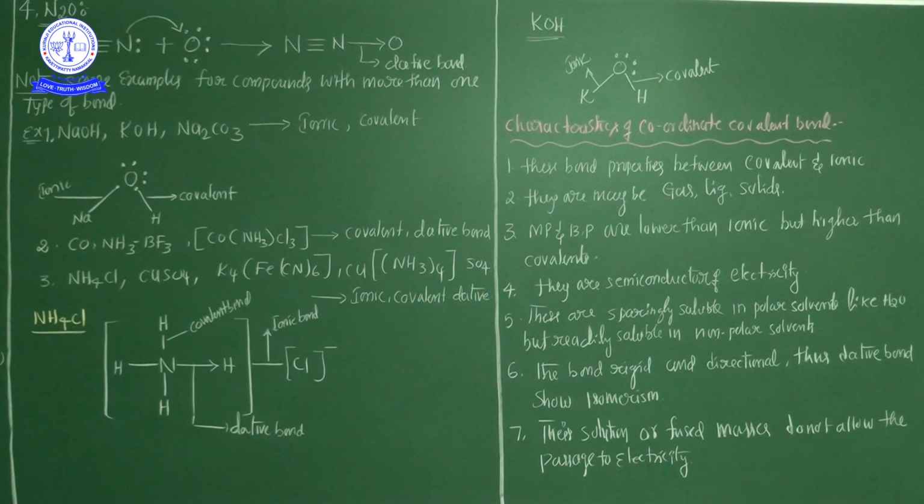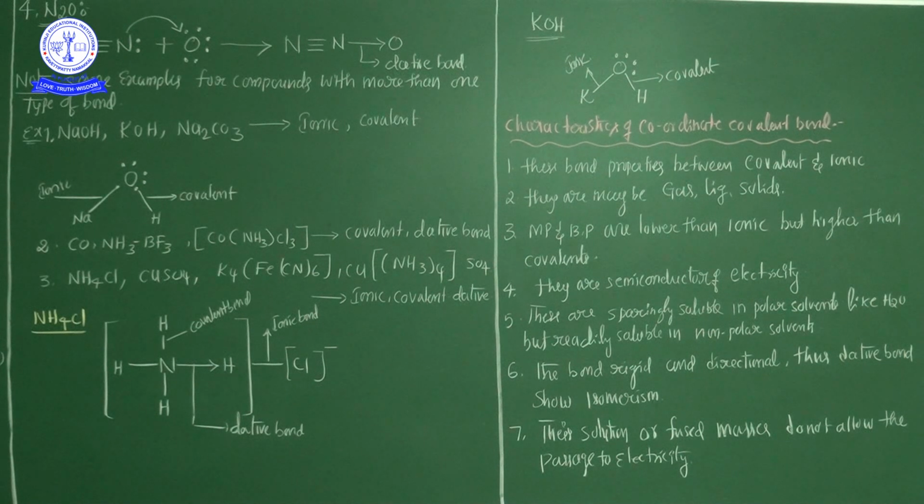But my dear students, the important point is that actually 3 different types of bonds are there: ionic bond, covalent bond, coordinate covalent bond. Some molecules show only either ionic bond or covalent bond or dative bond. But some molecules show combinations of bonds. It's nothing but some molecules show both dative bond and covalent bond. Some molecules show ionic bond and covalent bond. Some molecules show ionic bond and dative bond. So some special molecules show alternate bonds in one molecule.